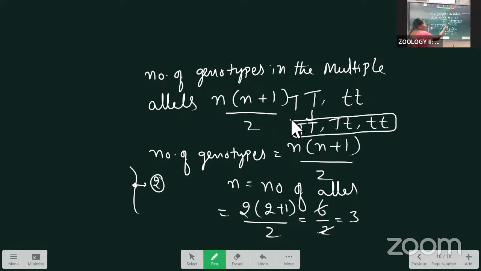Like that, here 2 alleles, one capital T allele and another small t allele, and 3 genotypes are possible. Using this formula, we substitute the blood groups. The blood groups are multiple alleles, so they have 3 alleles. What are they? A, B, O. 3 alleles are there, so we substitute that here instead.